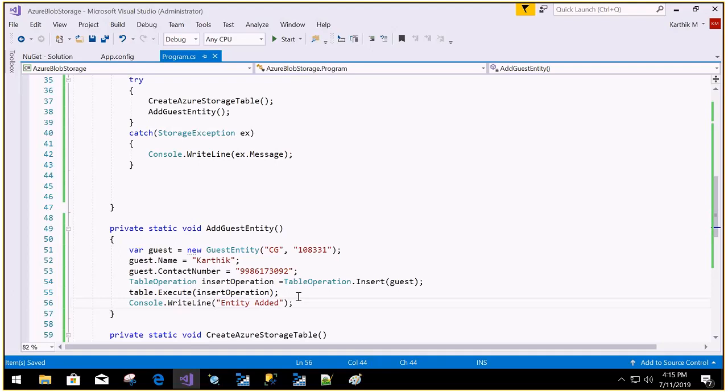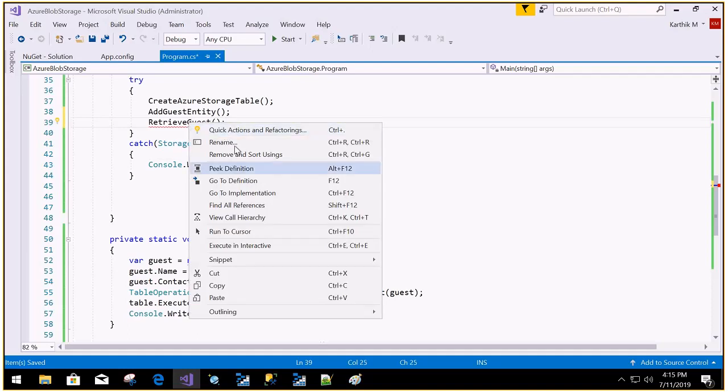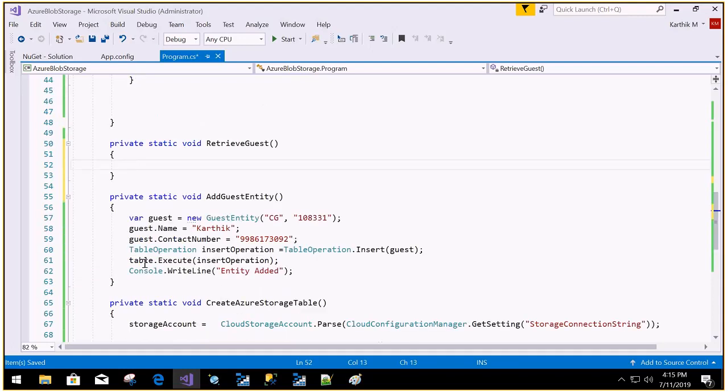Now if I want to retrieve one record, I'll show you how to get that one record. To retrieve an entity, retrieve the guest. It's almost similar. You can just have the table retrieve operation. So I'm just taking the table operation part, copy, paste it.